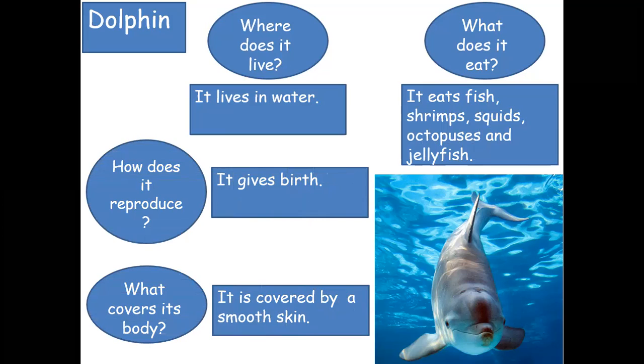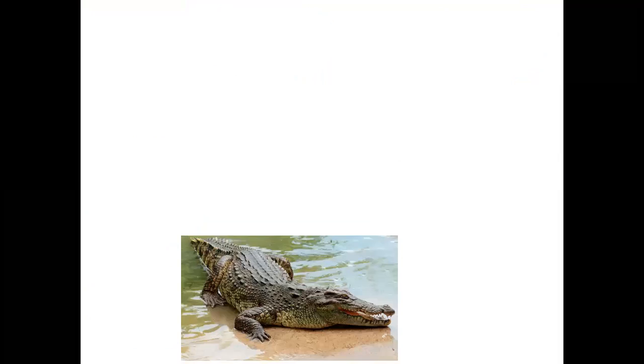So the dolphin lives in water. It eats fish, shrimps, squids, octopuses, and jellyfish. It reproduces by giving birth because it's a mammal and it is covered by a smooth skin.